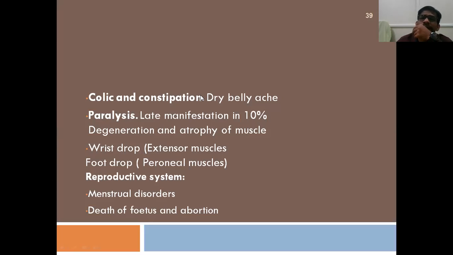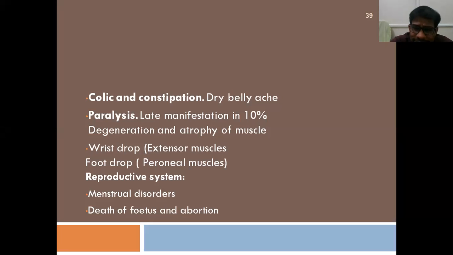Right? And colic and constipation are very common in case of chronic poisoning, and the colic is very severe. It is known as dry belly ache because it is not followed by diarrhea, it is followed by constipation, so dry. So the person will be dry, and he will have severe stomach pain.